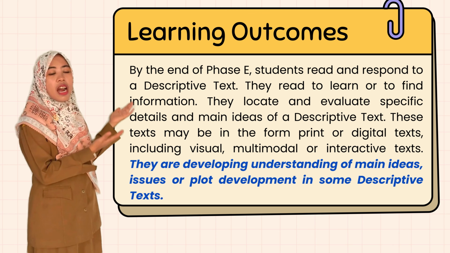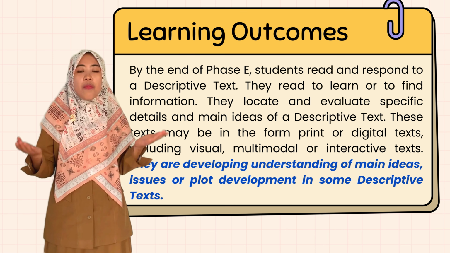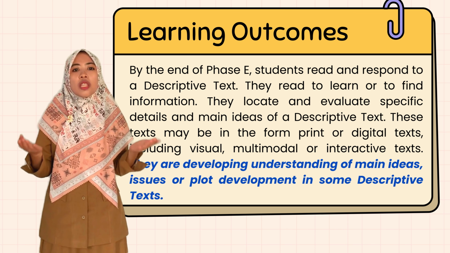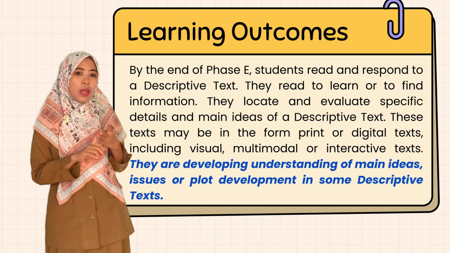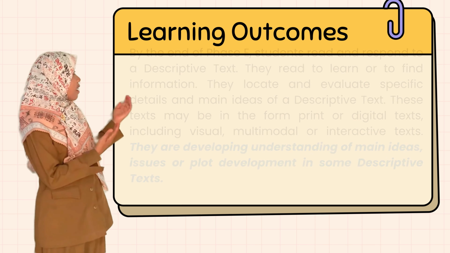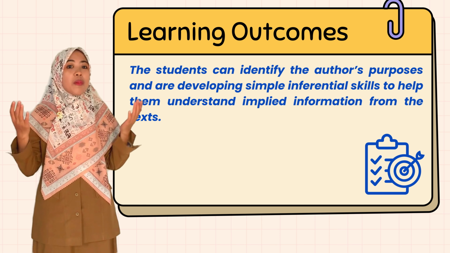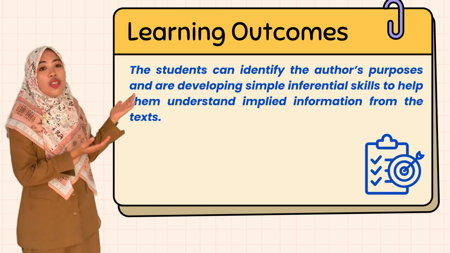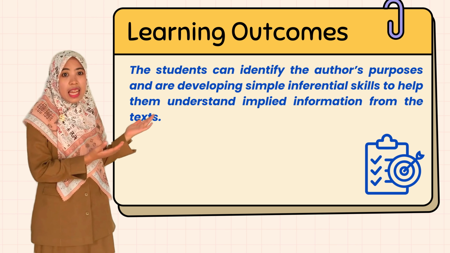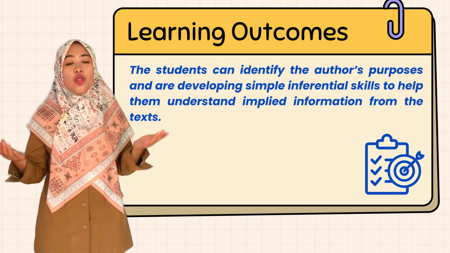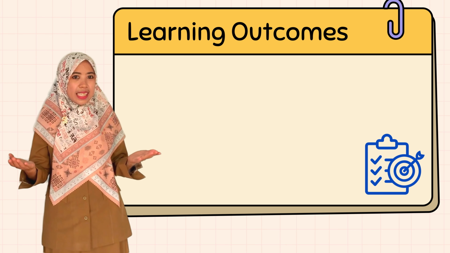Now, here are our learning outcomes. By the end of this page, from reading and responding to the text, you are going to understand the main ideas, the issues, or the plot development of this text. Also, you can identify the author's purposes and develop simple inferential skills, and it will help you to understand the detailed information from this text.